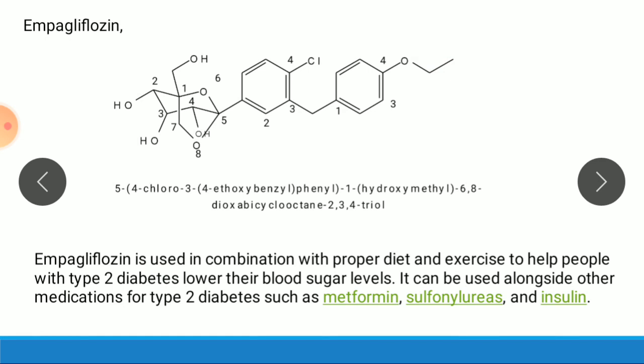Uses: it is used in combination with proper diet and exercise to help people with type 2 diabetes lower their blood glucose level. It can be used alongside other medication for type 2 diabetes such as metformin, sulfonylurea and insulin.